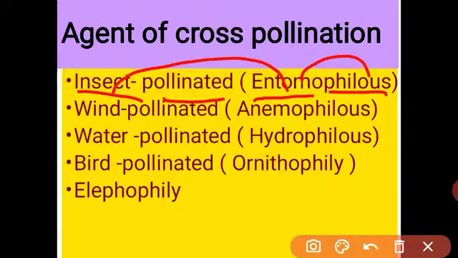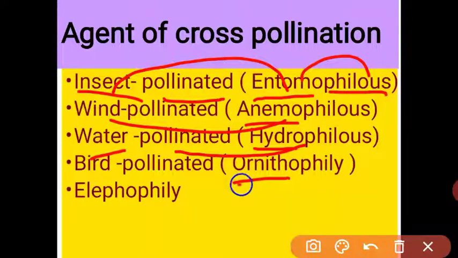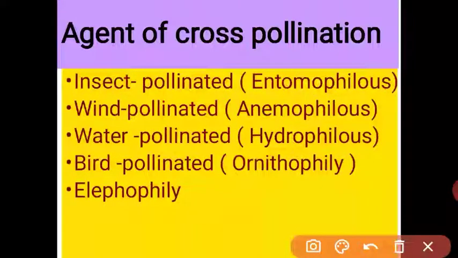Wind pollinated: anemo means wind. A wind pollinated flower is also called an anemophilous flower. Hydro means water; a water pollinated flower is called a hydrophilous flower. And for birds, ornitho means bird. Ornithophily flowers are called bird pollinated flowers. And pollination by animals is called zoophily.